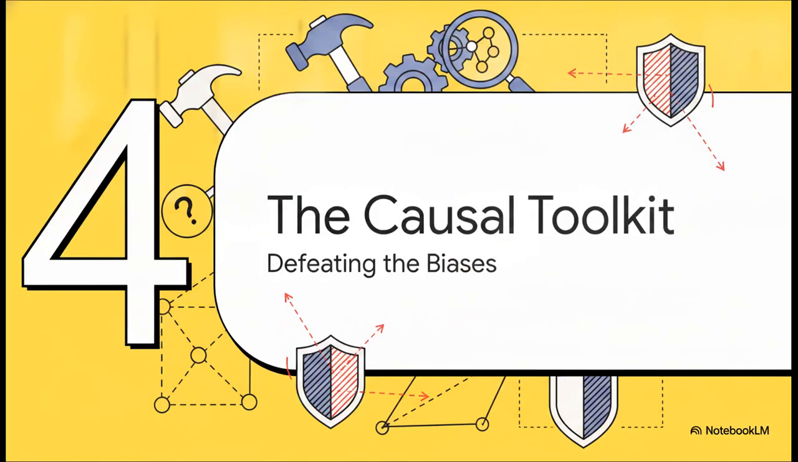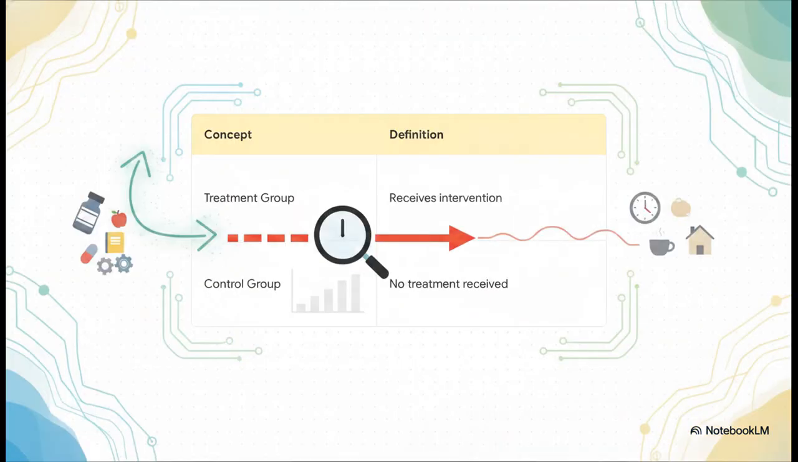Section 4. The Causal Toolkit. Now that we know the traps, let's equip ourselves with the actual tools researchers use to defeat them. The absolute gold standard for proving cause is setting up a rigorous comparison. We take our subjects and divide them into two distinct groups. The treatment group gets the intervention, say a new medicine or a new educational policy. The control group, they just do what they normally do, no treatment. By contrasting these two groups, researchers can completely isolate the exact variable they're testing while holding everything else constant.